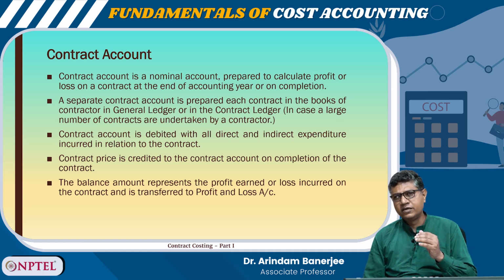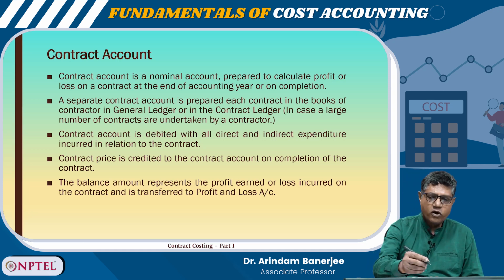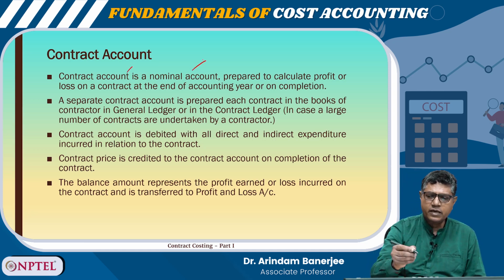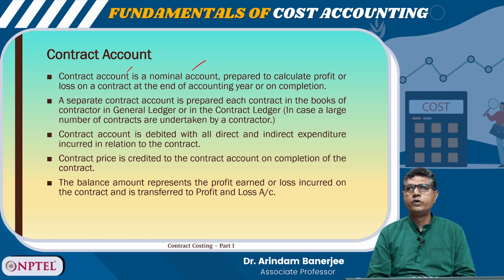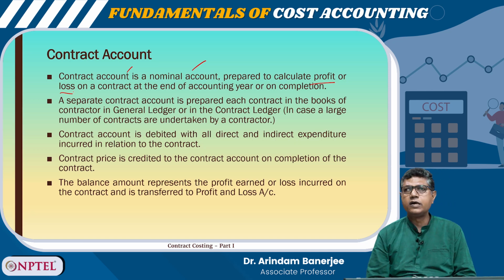In contract costing, the first thing to be done is the construction of a contract account. Contract account is a nominal account prepared to calculate profit or loss on a contract at the end of the accounting year or on completion.